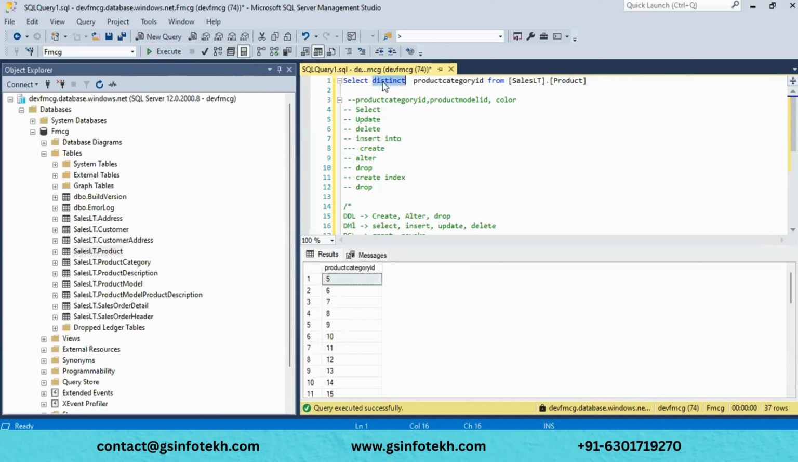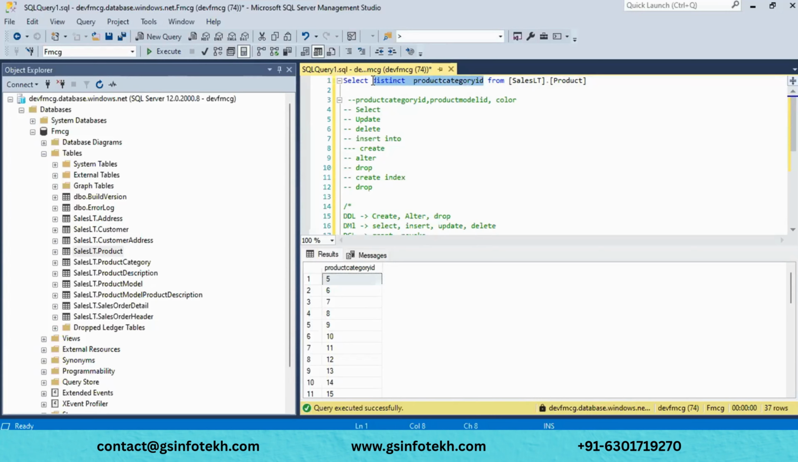What will this distinct do? Distinct will remove the duplicates. Whenever you find any duplicates in your field, if you want to remove them, just add distinct on that particular field. If you want to pass these values into some other table as an input, or fetch data from another table, you can do that. Distinct will remove the duplicates.